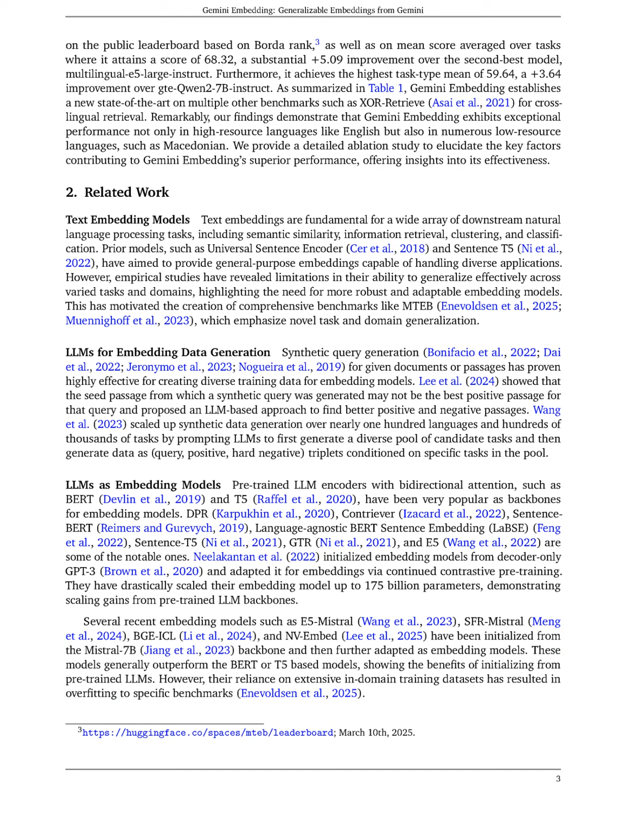Section Summary. In this section, we discuss the significance of embedding models in capturing semantic information and highlight the advancements made through large language models, LLMs, for creating general-purpose embeddings. We introduce Gemini Embedding, a novel model that leverages LLMs for data curation and initialization, achieving state-of-the-art performance across various tasks and languages, particularly excelling in both high-resource and low-resource contexts.